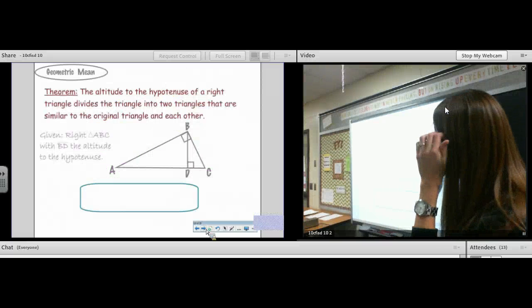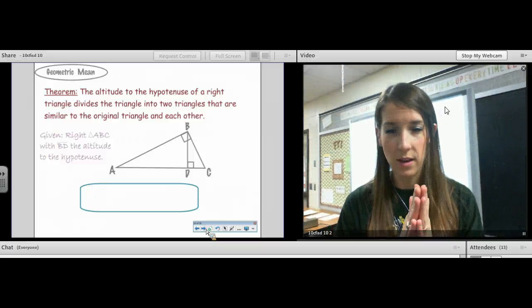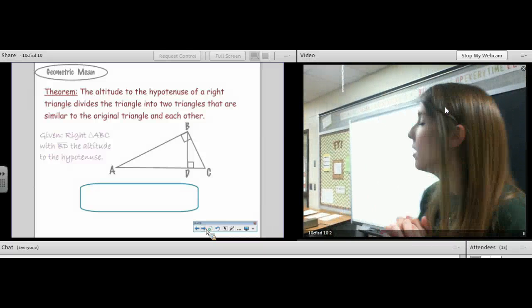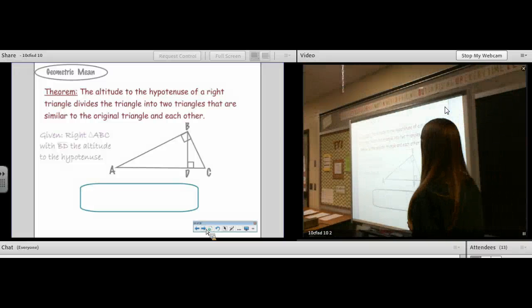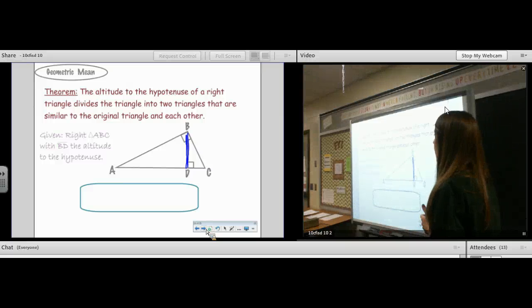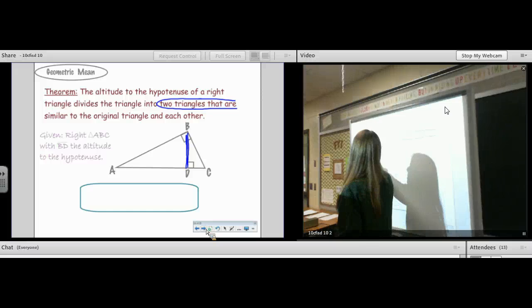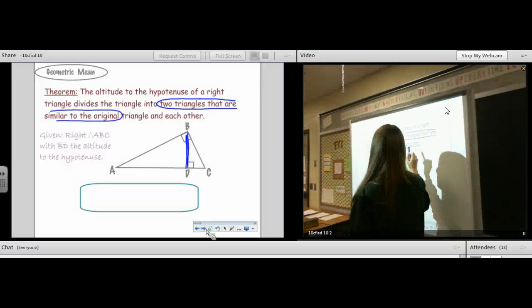Okay, let's keep going. Here's a theorem. I don't recommend you write this down, but I do recommend that you understand what it's saying. The altitude to the hypotenuse of a right triangle divides the triangle into two triangles that are similar to the original and each other.